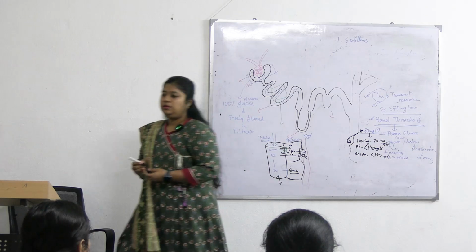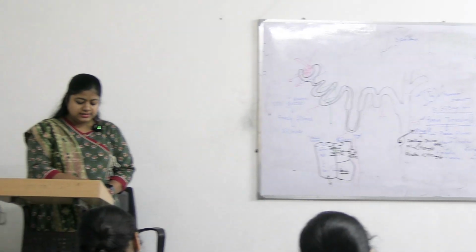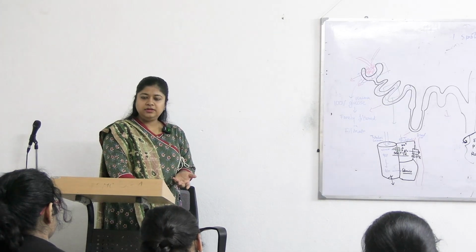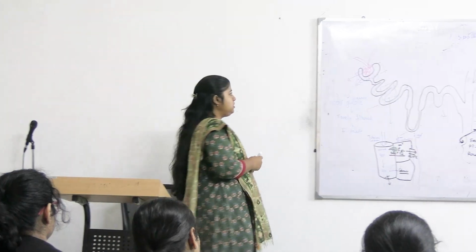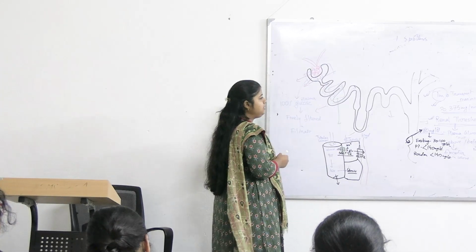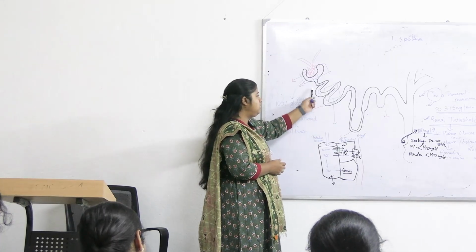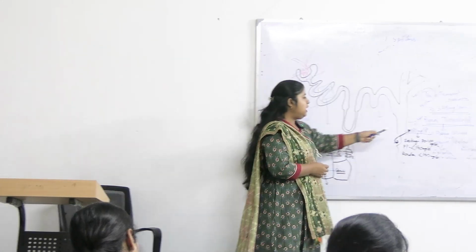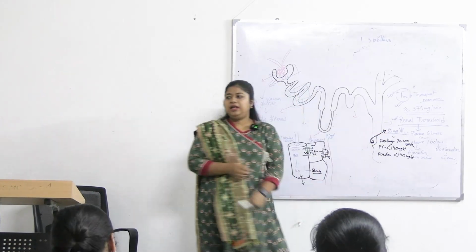So what will happen if the plasma glucose concentration rises above the renal threshold? Excretion will happen. So for glucosuria or glycosuria, what are the two factors? One is transport maximum, that is the capability of the nephron of reabsorbing glucose, and the other factor is renal threshold, that is the concentration of plasma glucose.